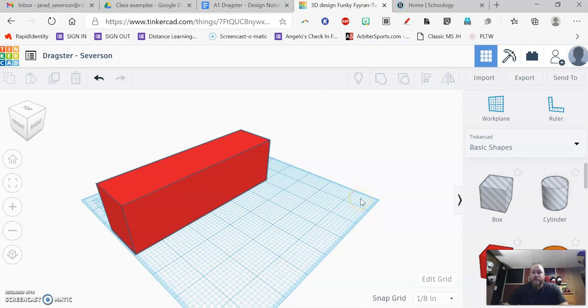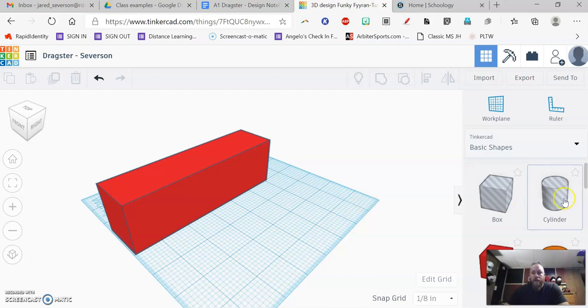If you are having a difficult time designing your car, please ask your teacher for help in your Google Meet. It works really well when you're in your Google Meet and you share your screen, because if you have that question, there are going to be other classmates that have that question as well.